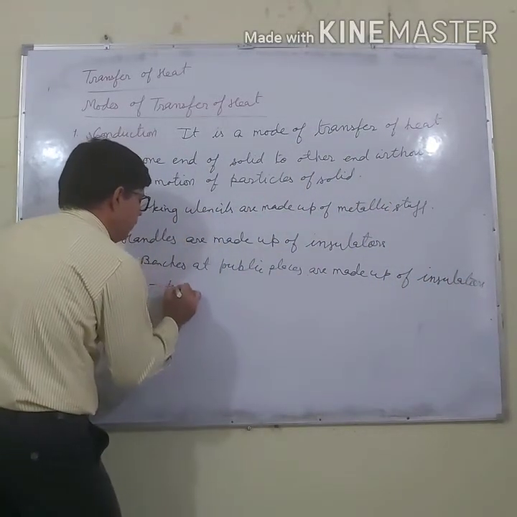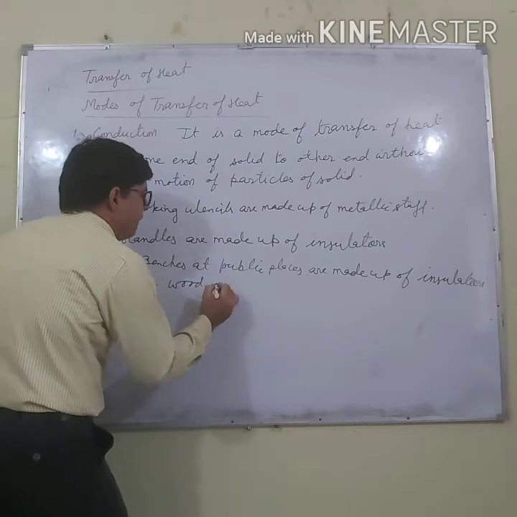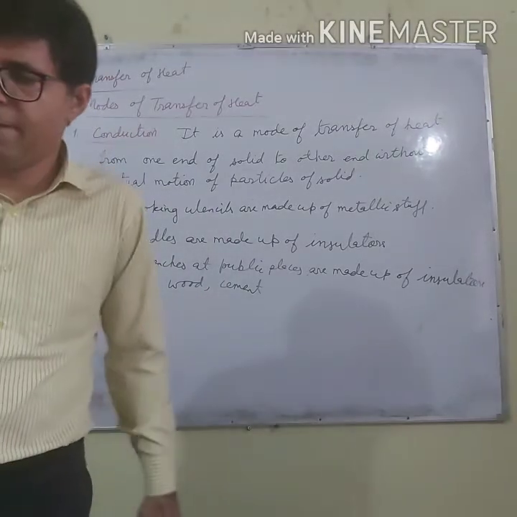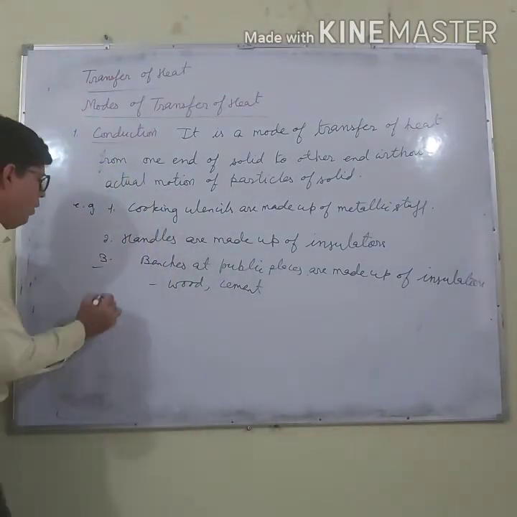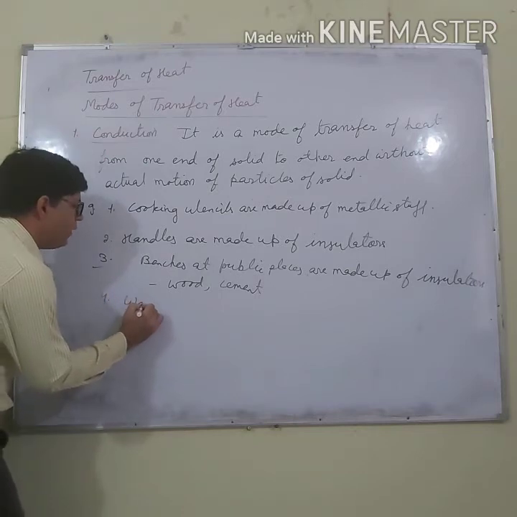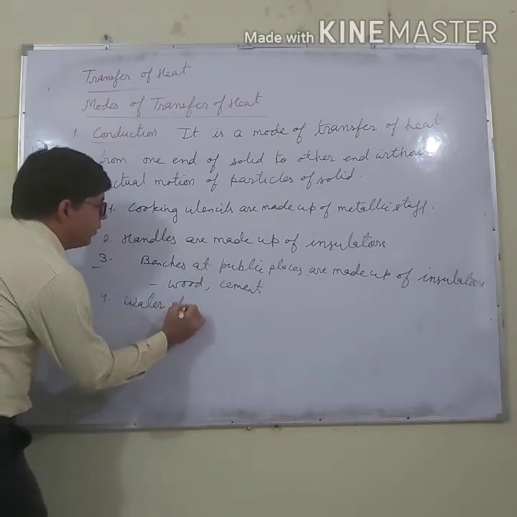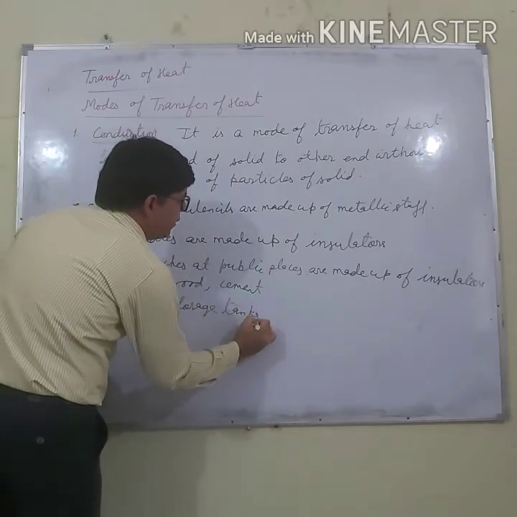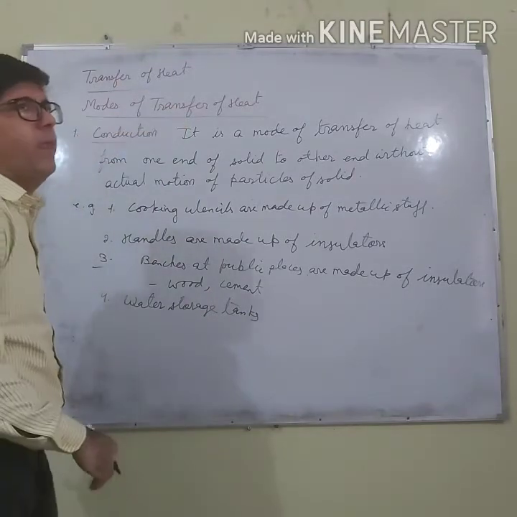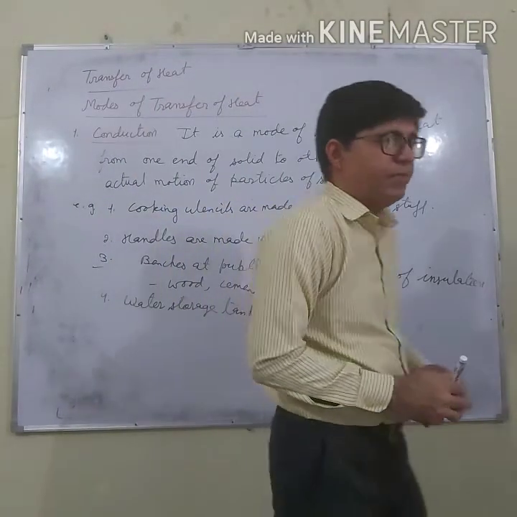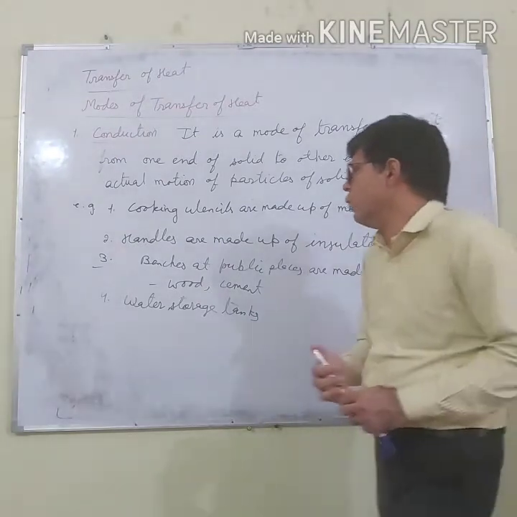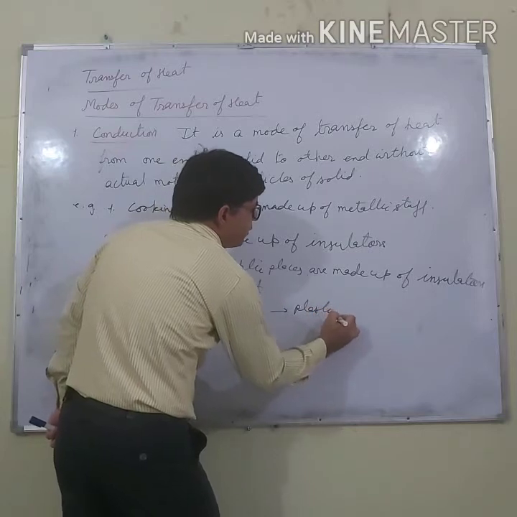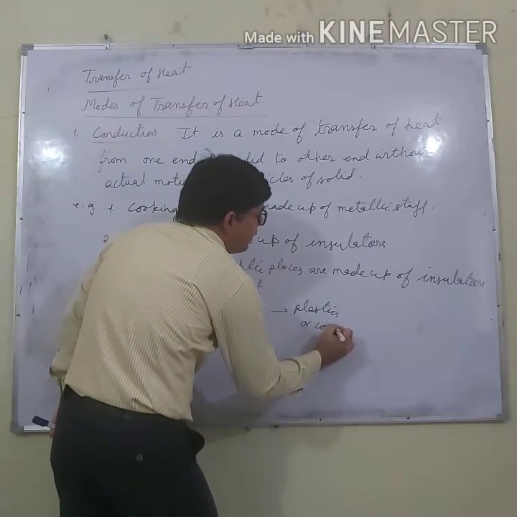Insulators, just like wood, cement, etc. Right? Fourth is water storage tanks. All of you have water storage tanks in your houses, which are on the roofs. And these water storage tanks are either made up of plastics or concrete.